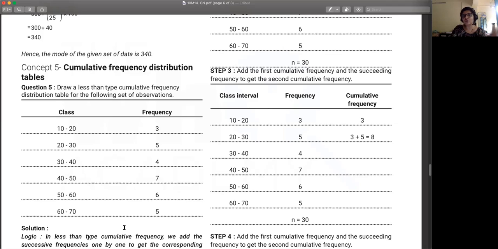When you want to find out a cumulative frequency distribution, you are trying to figure out how many values there are cumulatively until this value. Cumulative means the total added together. So if between 10 and 20 there are 3 values, how many are there less than 10?